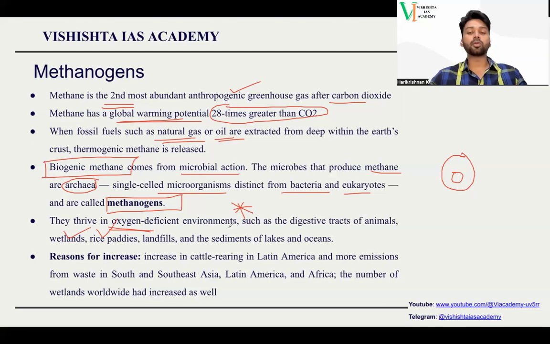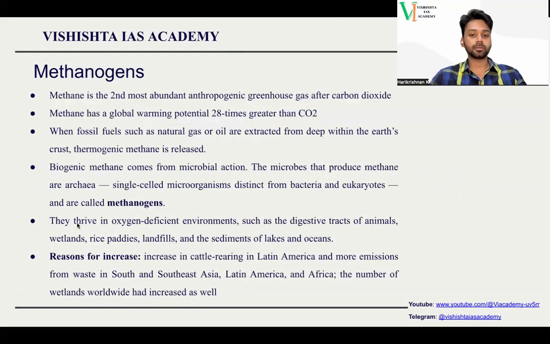Too much poultry, especially not in India, but in Western countries such as South America and North America, they depend on cow farming. When too many cows are engaged in these businesses, they consume too much grass, and their digestive tract is filled with methanogen bacteria that produce a lot of methane. So too much methane evolution happens from these kinds of industries. These are all the basic reasons why methanogens have been increasing. Go through it very well. For mains also, this is very important.